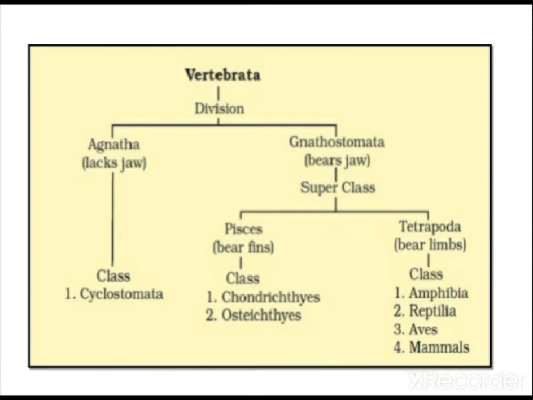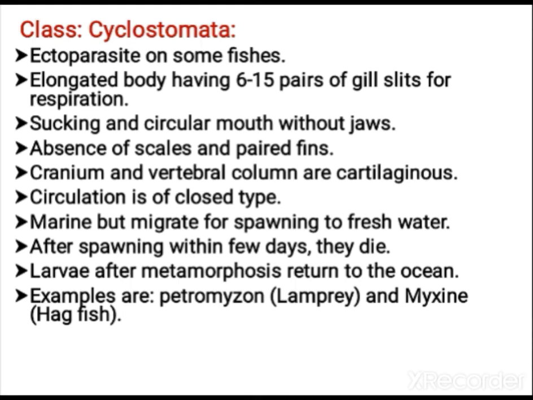In fishes, when they possess a cartilaginous endoskeleton, we call them Chondrichthyes. When it is a bony skeleton, we call them Osteichthyes. Agnatha lacks a jaw. First, let us see the class Cyclostomata. The Cyclostomata are all ectoparasites.